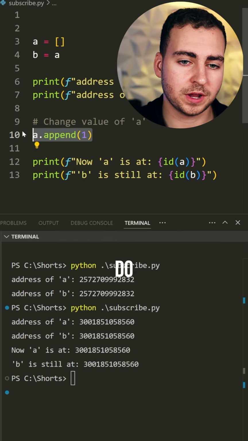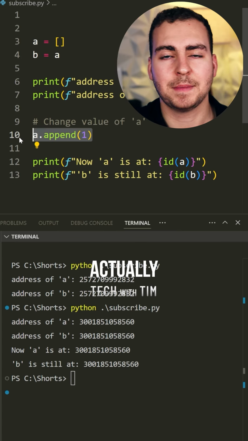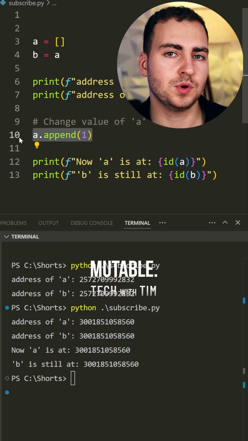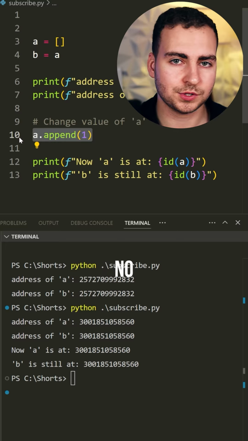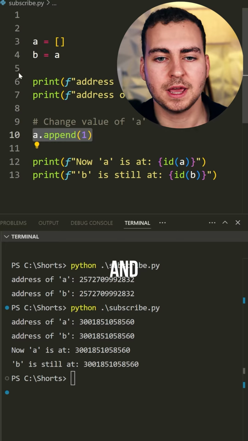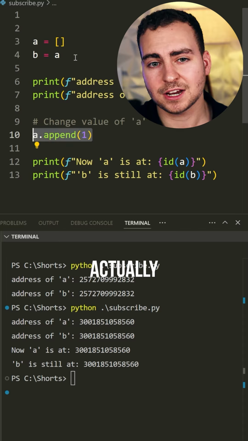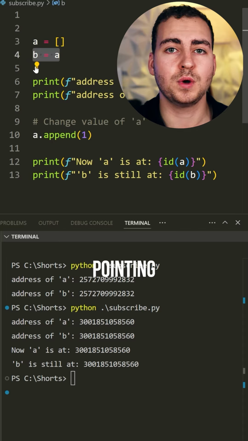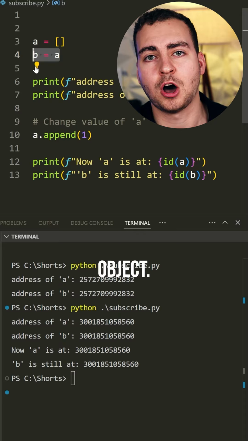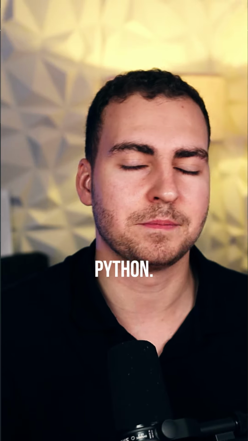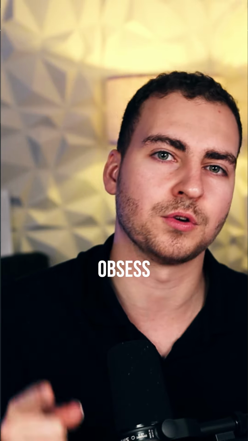The reason for that is when I do something like append to a list, I'm actually modifying the list because it's mutable, I'm not creating a new one. So there's no change in the memory address location, and this change that I made to A is actually going to affect B as well because they're pointing to the same location or the same object. That's mutable and immutable in Python and what you need to know if you want to have a girl obsess over you.